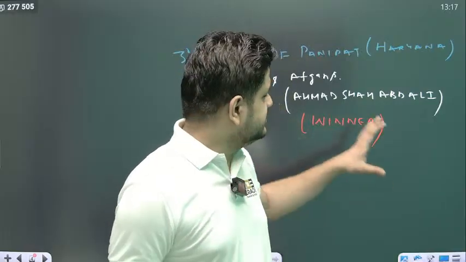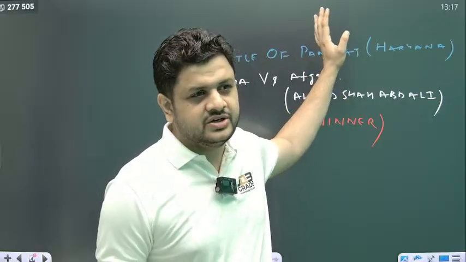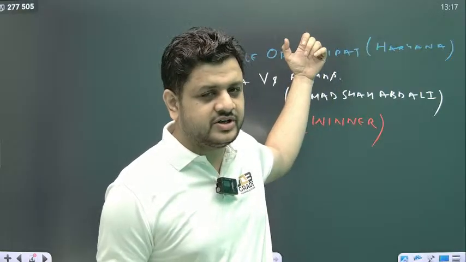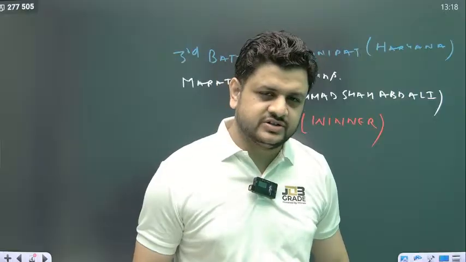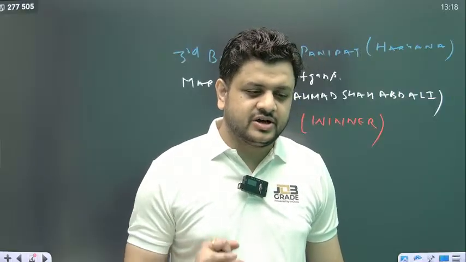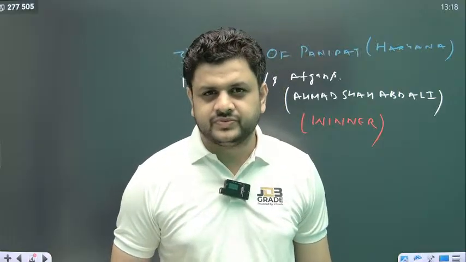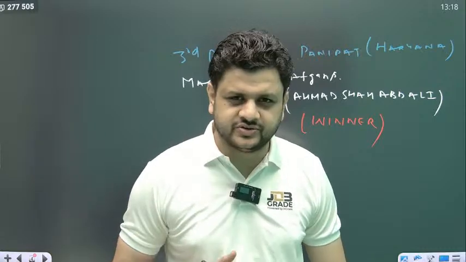And this is the only battle of the modern Indian history which was fought in broad sunlight, and within 6 to 7 hours, both sides combined lost 1,25,000 men. Both sides suffered heavy losses. Even Abdali suffered heavy losses.